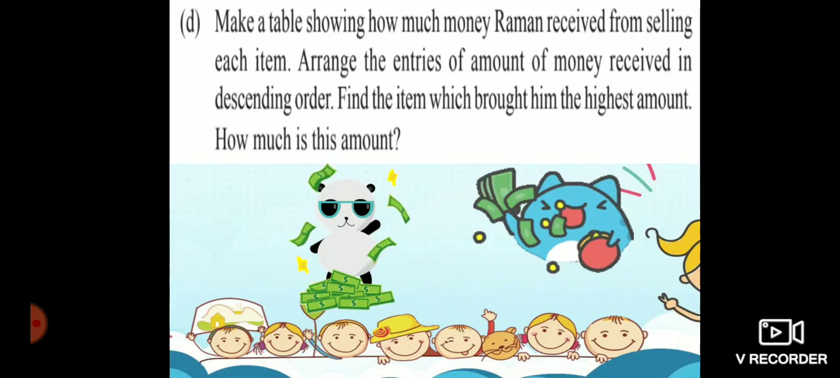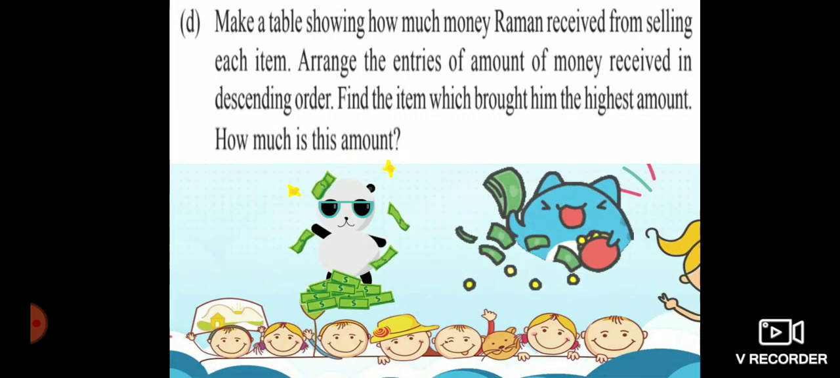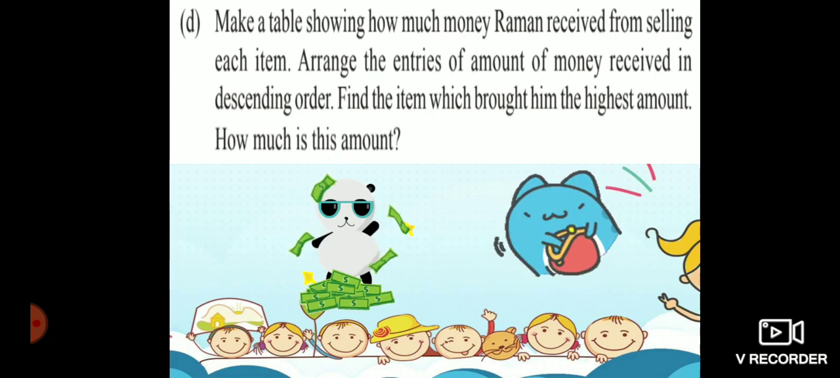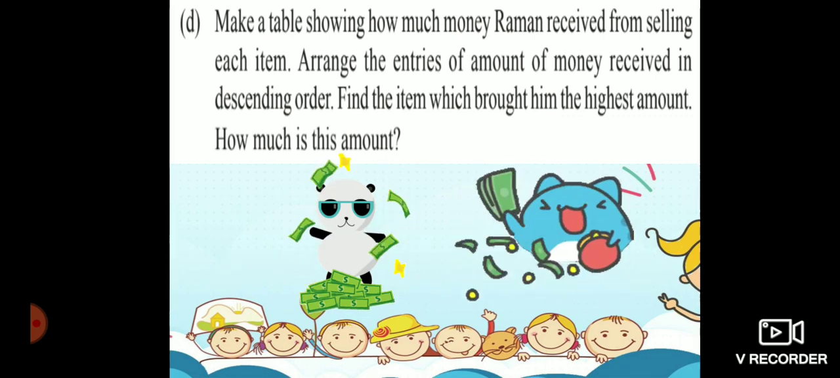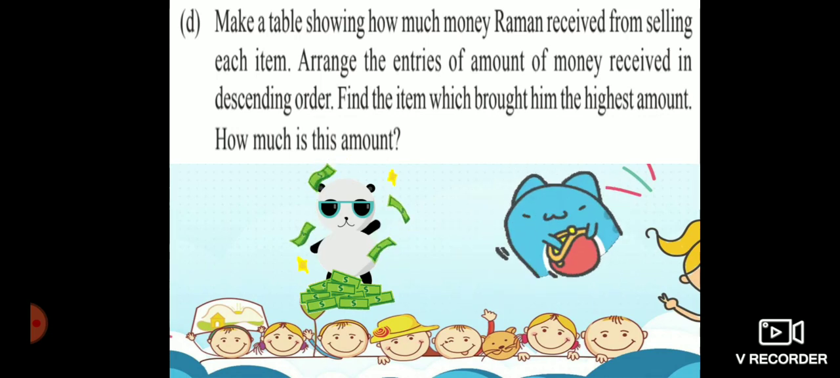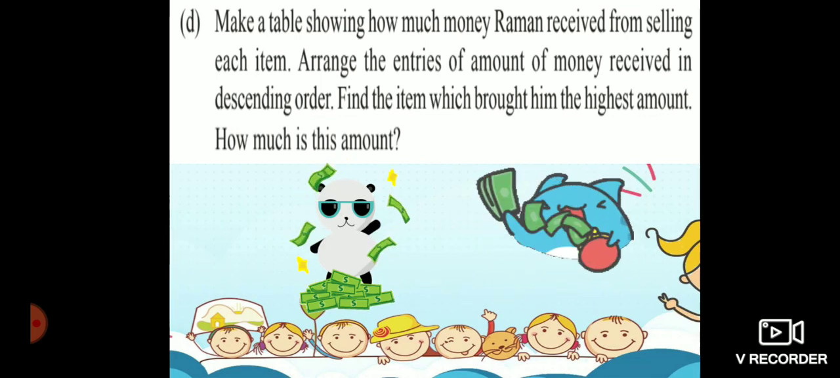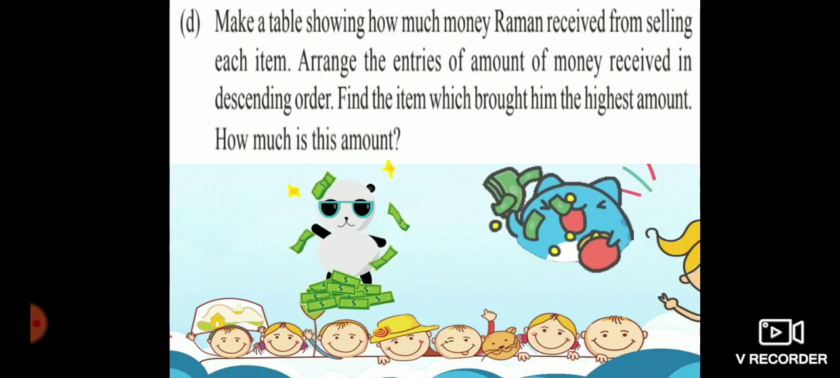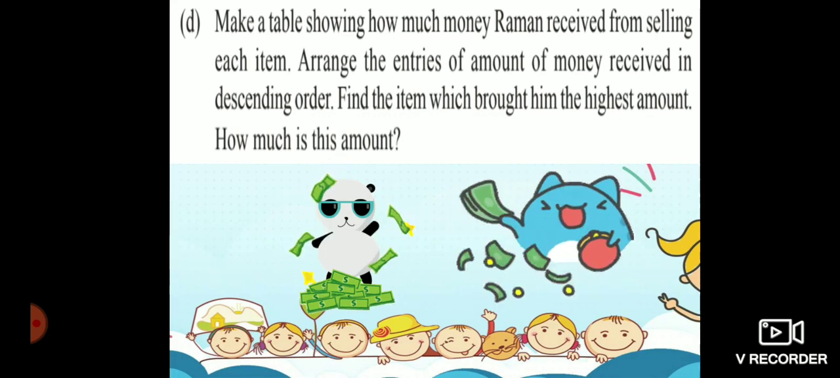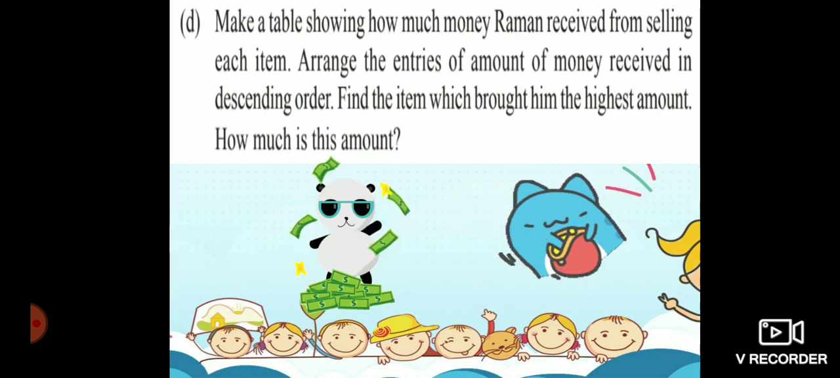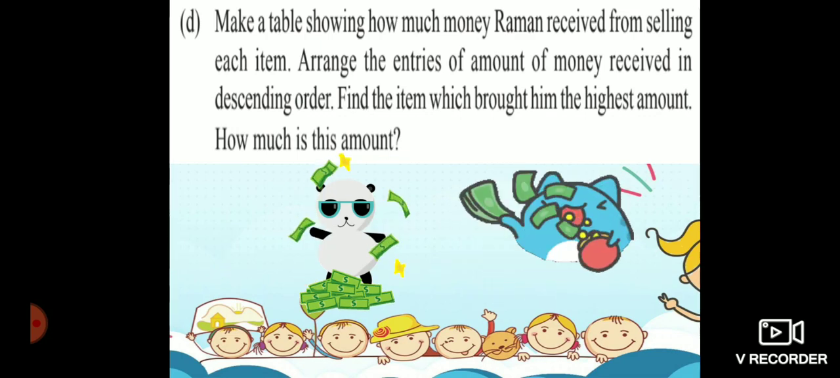Now read the question carefully and you have to find this. First, as ma'am showed you how to find the amount, likewise you have to find the amount for the things that were sold during the last year, and you have to arrange the entry of amount that you received in descending order. What do you mean by descending order? Bigger to smaller. And third question, you have to find the item which brought him the highest amount.